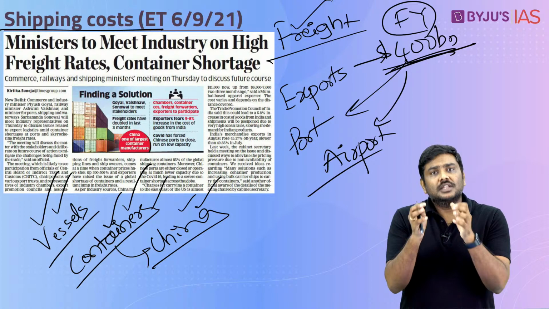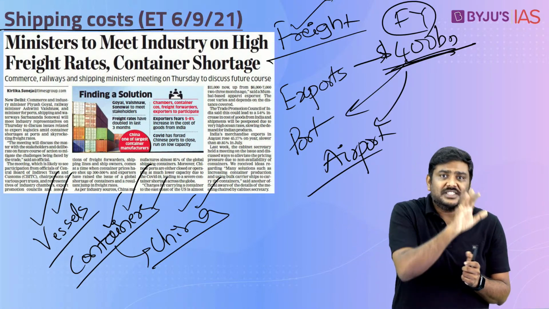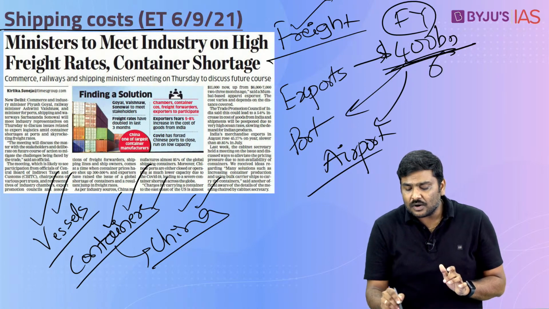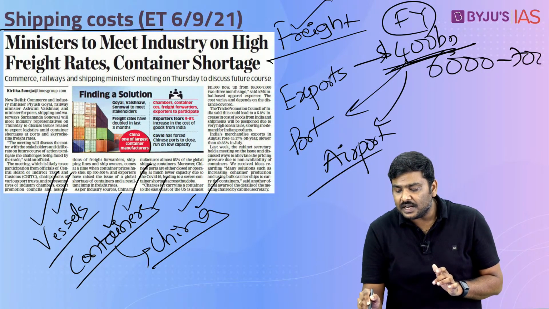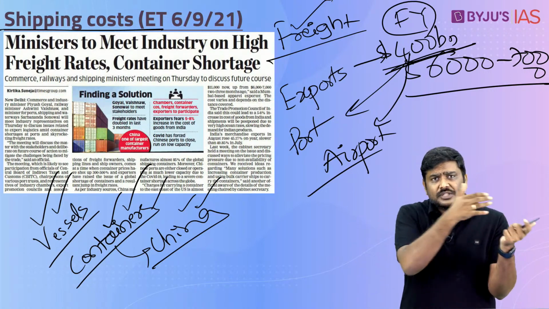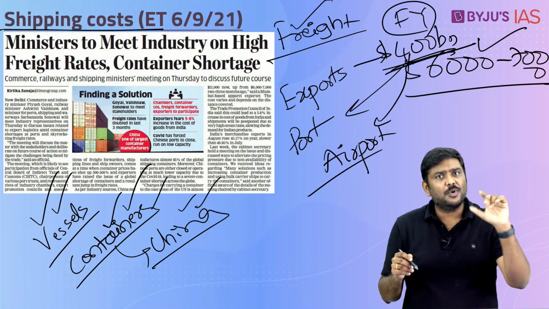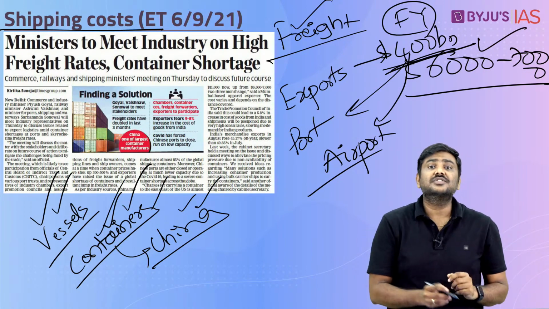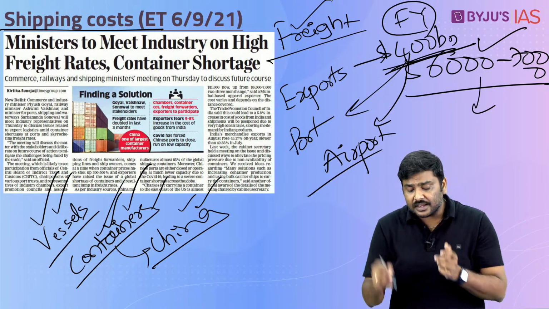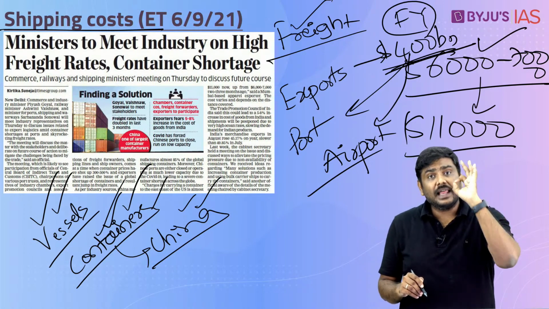For example, the cost of sending freight from India to, let's say, the east coast of America was earlier somewhere around $6,000 to $7,000 to transport one container. Now this has steeply increased to more than $11,000.